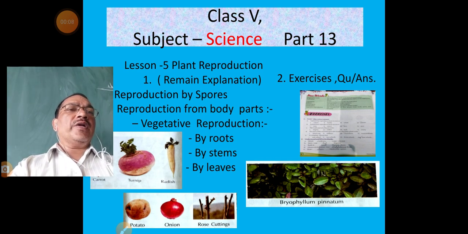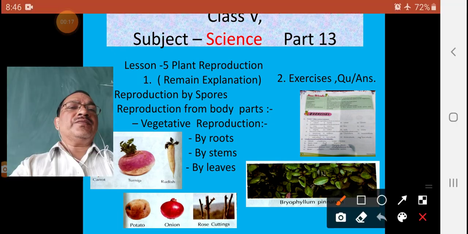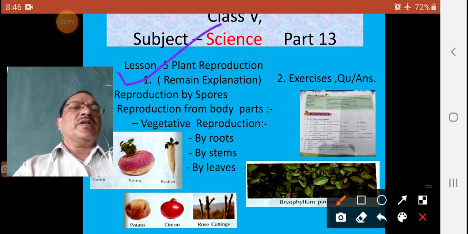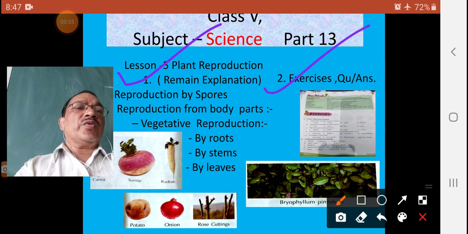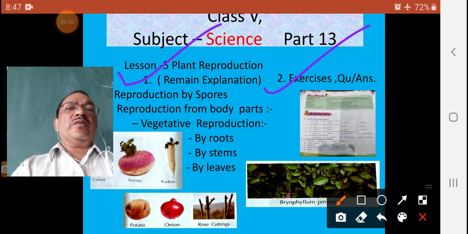Now here we will discuss according to the given points. Observe one by one, all of you. Yes my dear students, we will discuss the first point, the explanation of Lesson 5, Plant Reproduction. The second point we will discuss is the exercise and question answers.